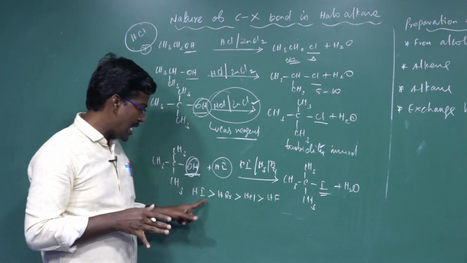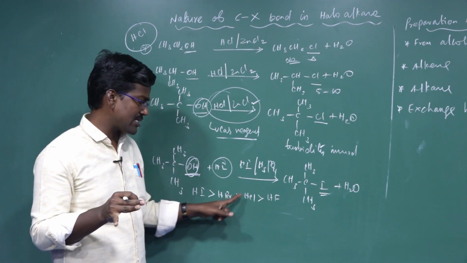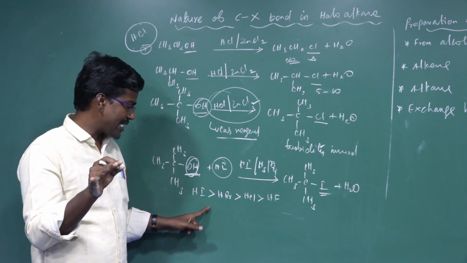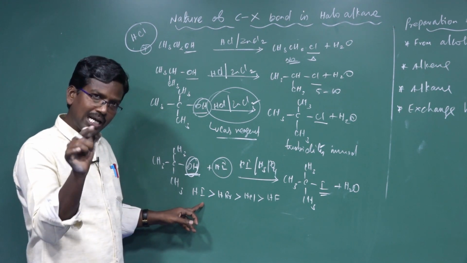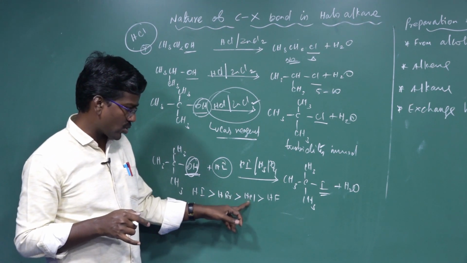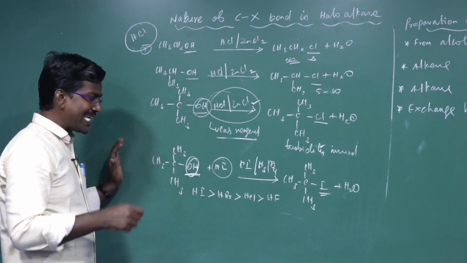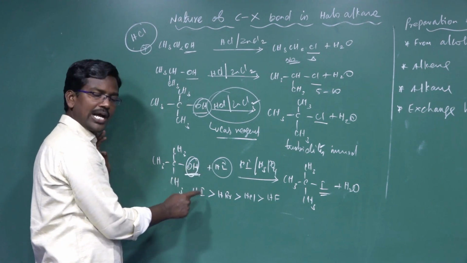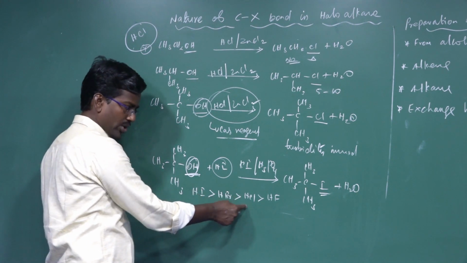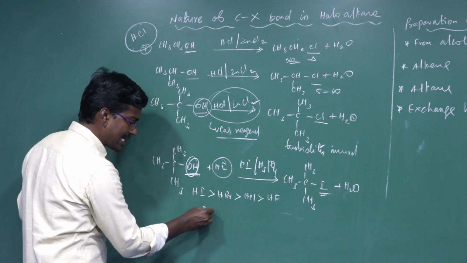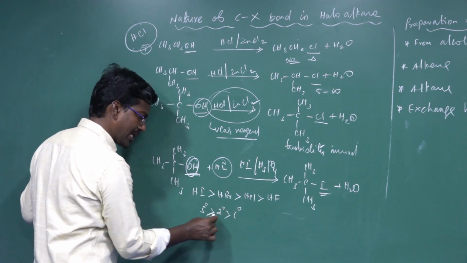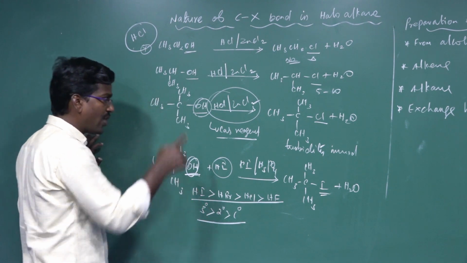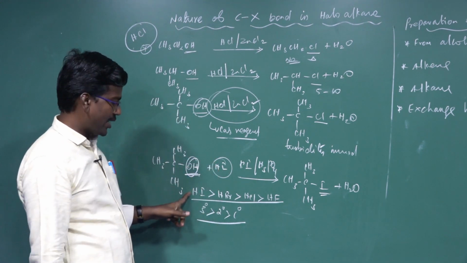Among the hydrohalic acids, hydroiodic acid is the strongest acid, then hydrobromic acid, hydrochloric acid and hydrofluoric acid. So the order of reactivity of hydrohalic acids with alcohol is HI greater than HBr greater than HCl greater than HF. Next, the order of reactivity of alcohols with hydrohalic acids is tertiary alcohol greater than secondary alcohol greater than primary alcohol.